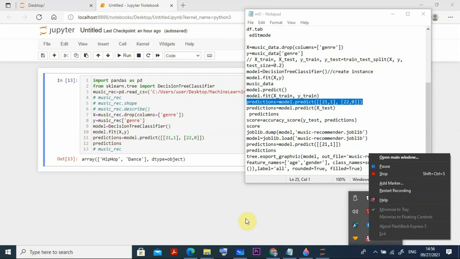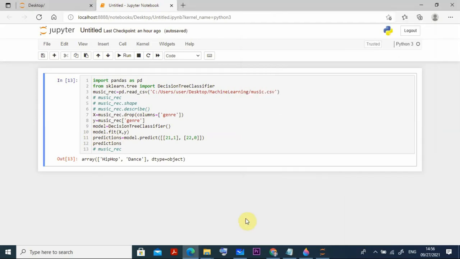Yeah, welcome back. Now let us see when we provide the entire data. Here I am pulling the full data for the training purpose. You got it now? X is without the genre and Y is only the genre, and I am predicting only these two values. So this will not give the most accuracy.